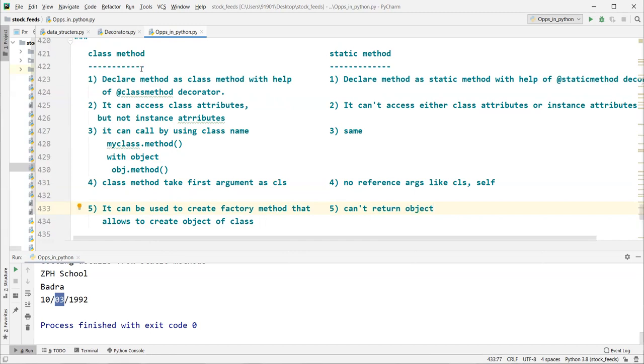The difference is if it is a class method, we have access to the class, so you can create an object inside the method, right?